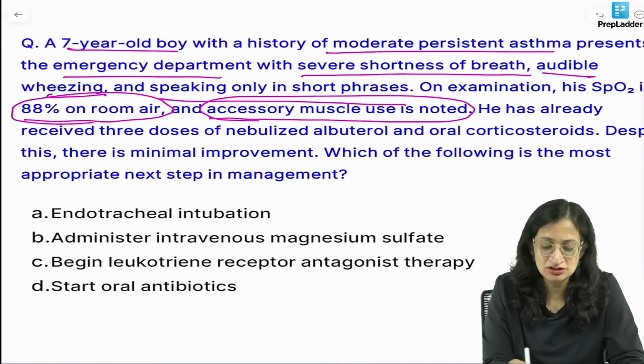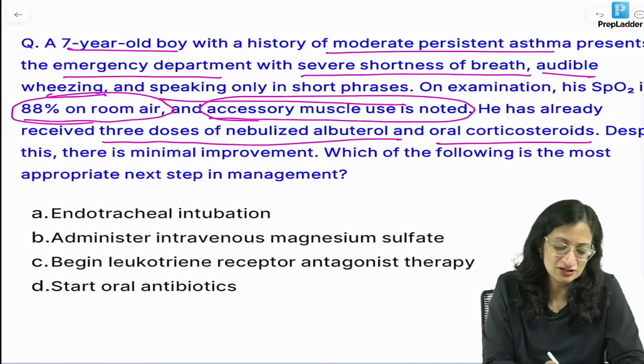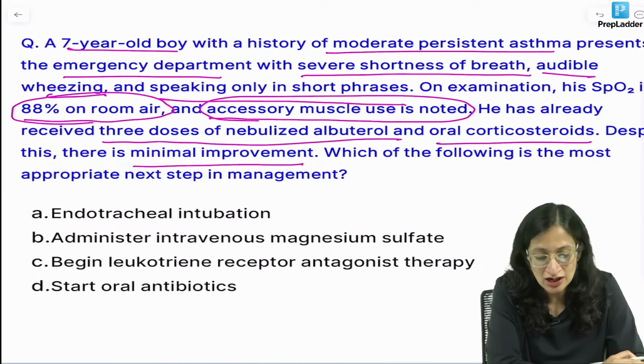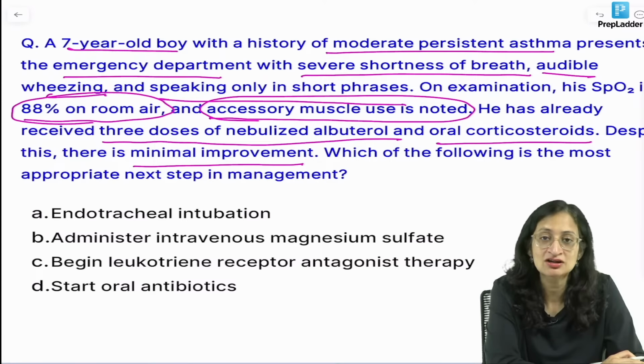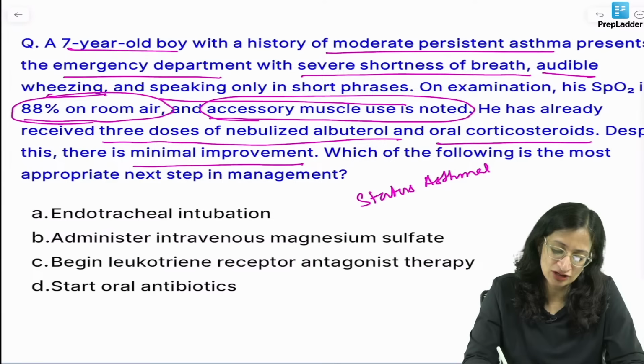Accessory muscle use is there. He has already received 3 doses of nebulized albuterol, meaning salbutamol, and oral corticosteroids also. Despite this, there is minimal improvement. Which of the following is the most appropriate next step? So we are dealing with, yes Vishnu, an acute asthma attack. We call it status asthmaticus, like status epilepticus, status asthmaticus, or we can call it acute severe asthma.